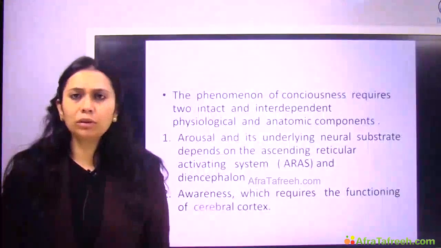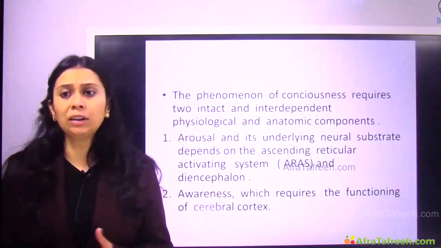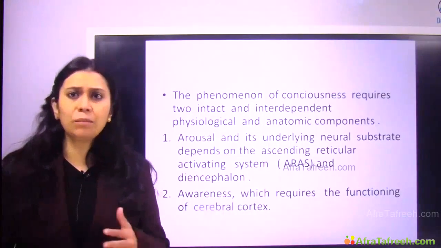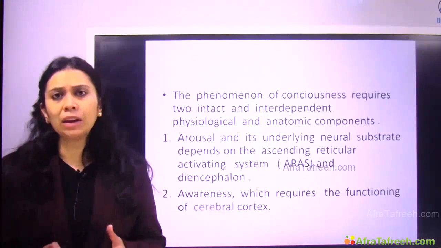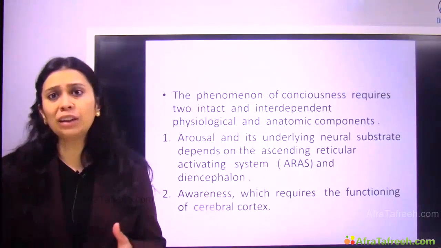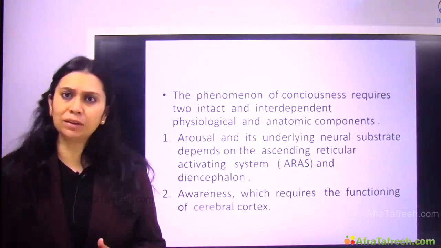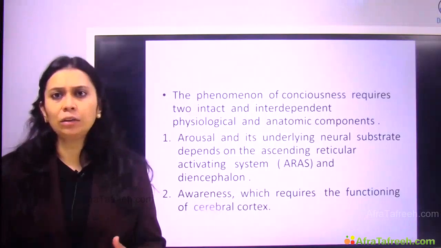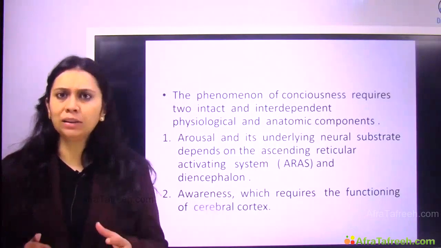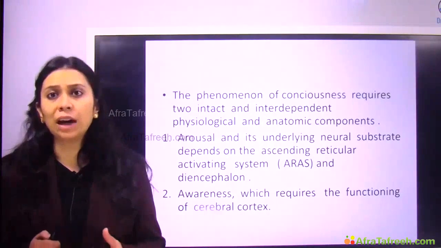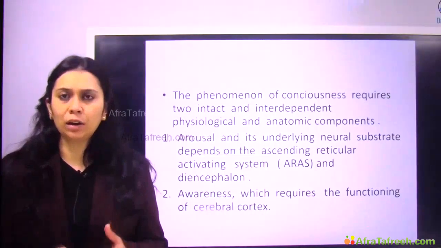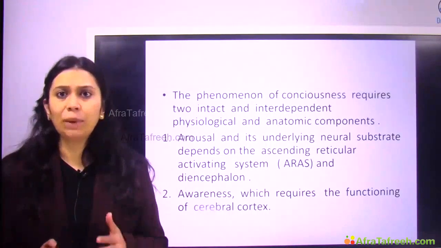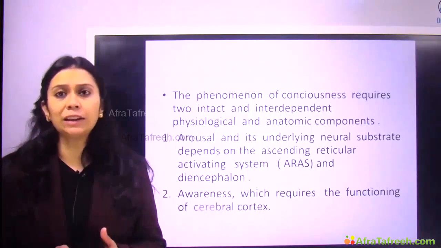Okay, so now what is this coma or altered consciousness? A person remains conscious depending upon a few intact anatomical and physiological processes, basically two interdependent anatomical and physiological processes, and a problem anywhere would result in coma. So what are the parts on which the arousal and awareness of a patient depend? The patient can be aroused, the patient is aware of his surroundings, depending upon two interdependent anatomical and physiological pathways.